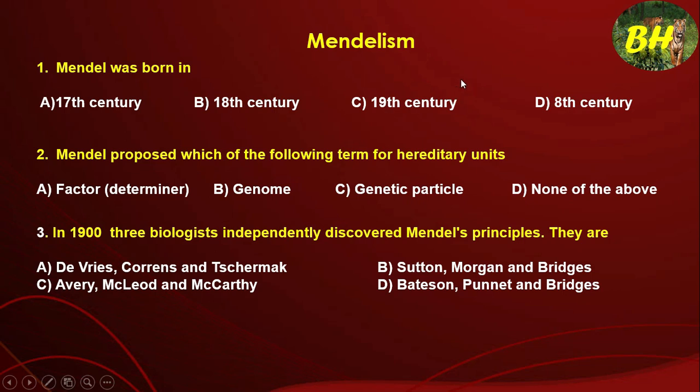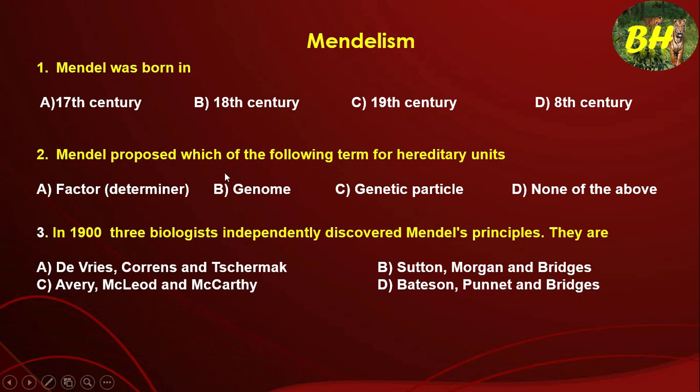Years from 1801 to 1900 are called the 19th century. If the year starts with 18, we add 1 to 8, and that is the 19th century. So Mendel was born in the 19th century.